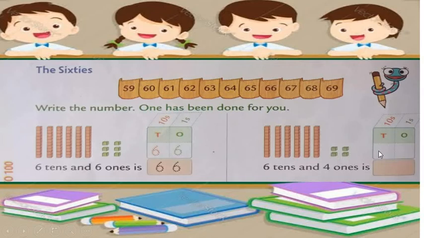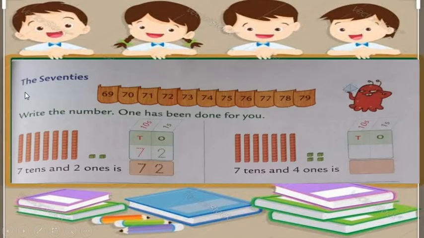So in the tens and ones column we have to write 6 at the tens place and 4 at the ones place. By writing this number we can say that the number is 64. Now we will know about the 70s.